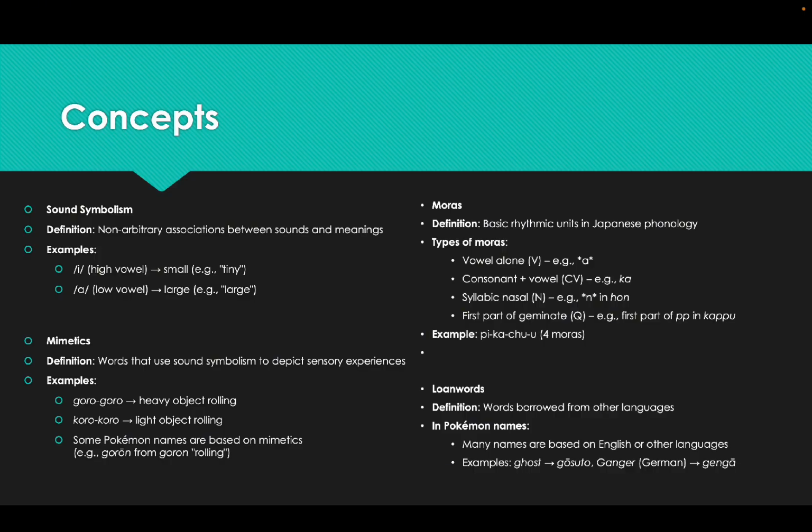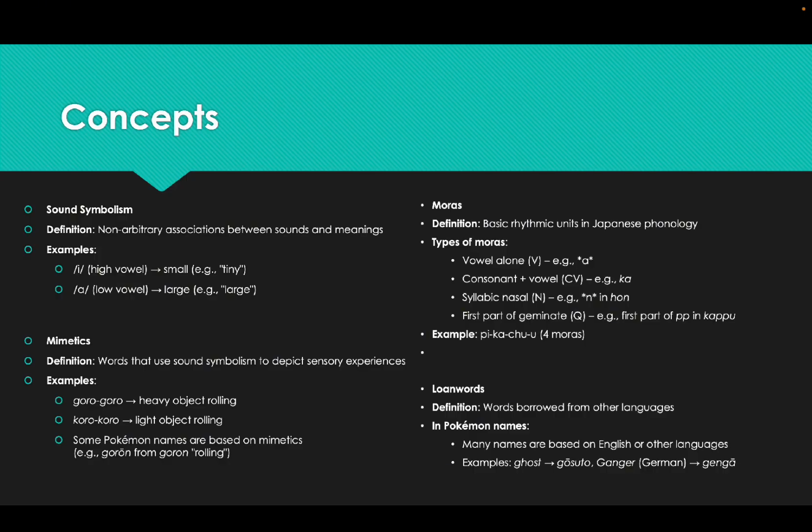First, sound symbolism means a non-arbitrary association between sounds and meanings. For example, a high vowel often means small and tiny in people's view. Mimetics are words that use sound symbolism to depict sensory experience. Especially in Japanese, goro goro means heavy object rolling, and koro koro means light object rolling, and some Pokemon names are based on mimetics. And morae are basic rhythmic units in Japanese phonology.